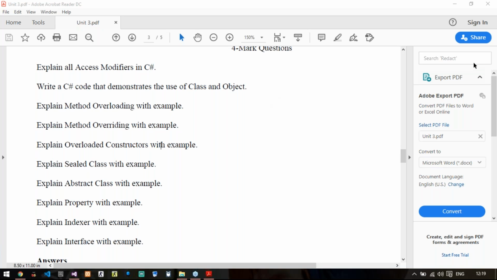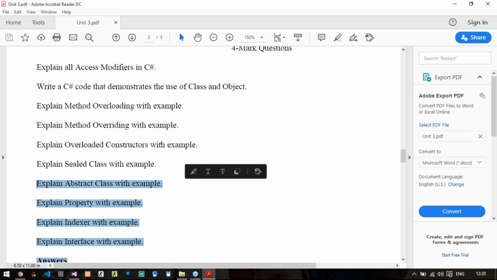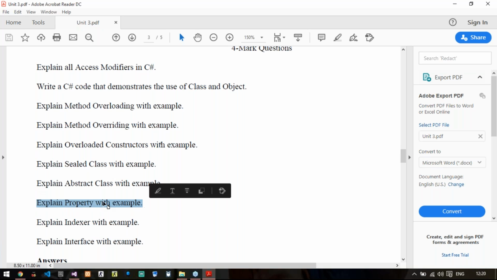Then comes explain abstract class. You just explain it and write the example. Now, whenever you are asked this type of question, explain something with example, what you will do is just write down using System and start your program directly with PSVM, that is public static void main. Don't write anything else. Even if you don't write using System, it's okay for me. No issues. Then explain property, that means you need to explain get and set first, and then the example of this property.